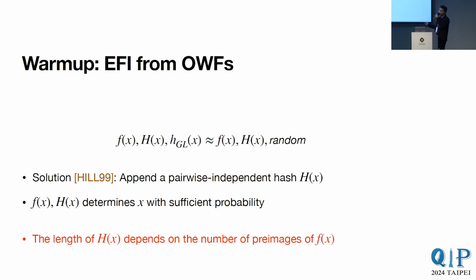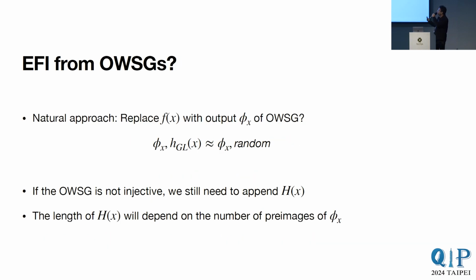But if it has too few preimages and we end up hashing too much, then this indistinguishability relation that we're still relying on will start to break down. So we need to know the number of preimages, and our hash length depends on it. And this is at least the idea of how we build EFI from one-way functions. The actual construction is a lot more complicated, but this is what we are going with right now.